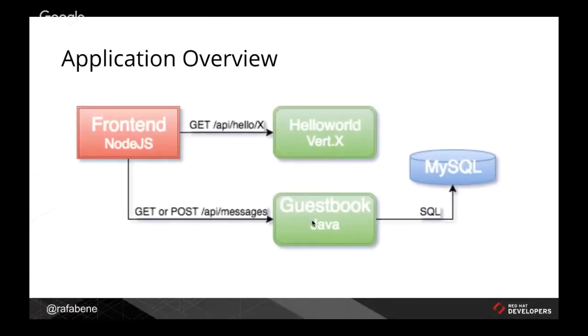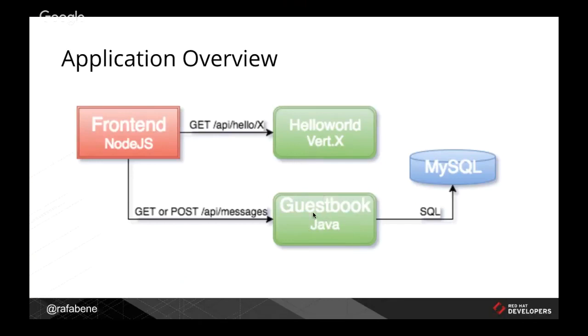We'll deploy two applications here, one called guestbook, written in Java and implemented using Wildfly Swarm, and another microservice called Hello World, implemented using vert.x, which was presented last time on DevNation. And there will be a front end written in Node.js that will use both microservices.